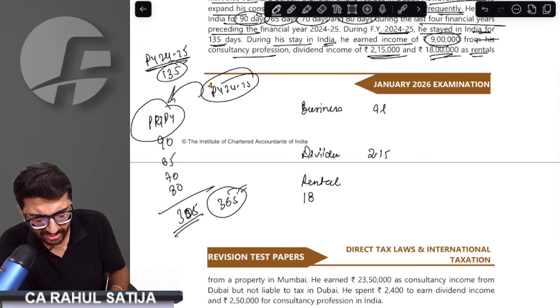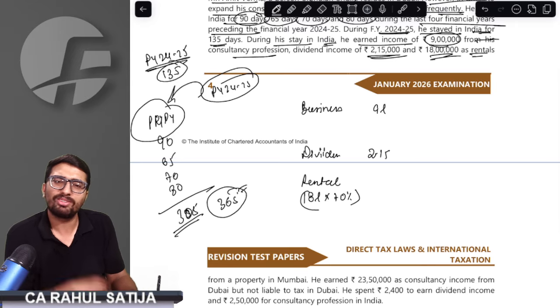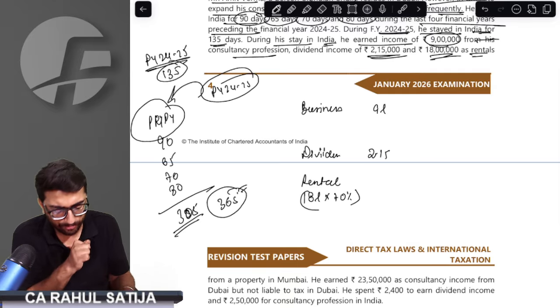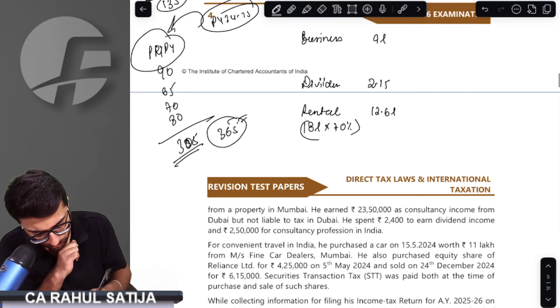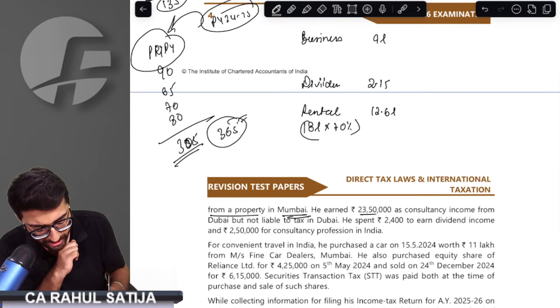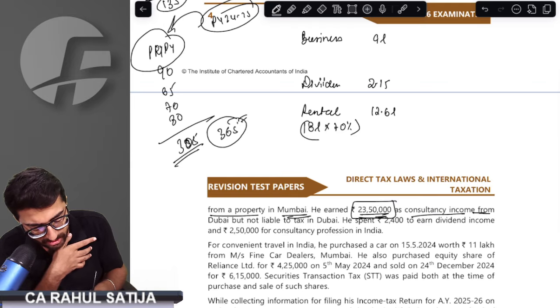18 lakhs. Whenever we have rental income, can I simply say that only 70% of this rental income would be taxable because 30% standard deduction everybody gets now? So 12.6 lakh would be rental income. Absolutely perfect. From a property in Mumbai. He earned 23 lakh 50,000 rupees as consultancy income from Dubai.